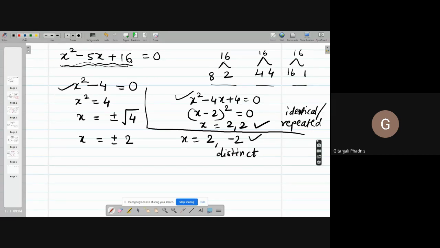Now I'm changing this equation from x square minus 4, I'm just making a small change. Now how will you find out answer of this? Solutions of this equation. What are the solutions of this equation?